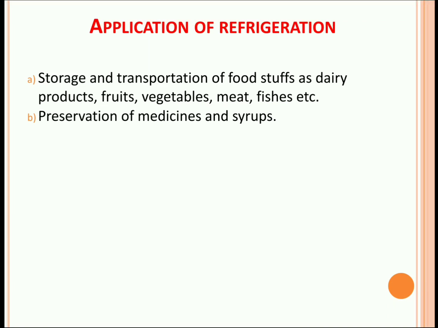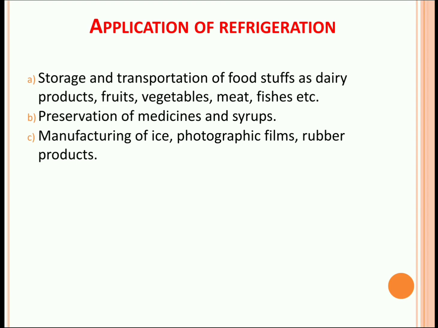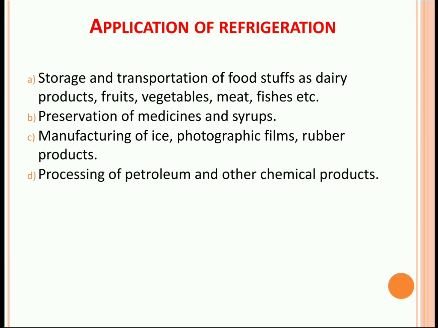Second, preservation of medicines and syrup. Certain medicines and syrup are required to be stored at a temperature below the atmospheric temperature or below the normal surrounding temperature. So in order to cool the medicines and syrup, the refrigerators are used. It can be used to manufacture ice, photographic films and rubber products. Refrigerators are also used for processing of petroleum and other chemical products. It can be used for the liquefaction of gases like nitrogen, oxygen, hydrogen, etc.